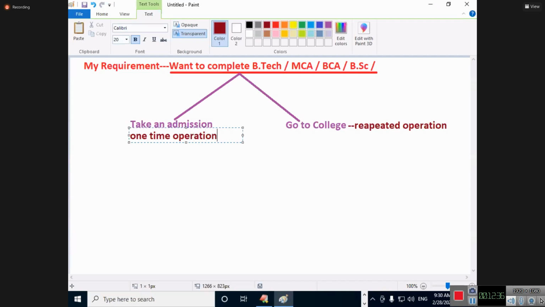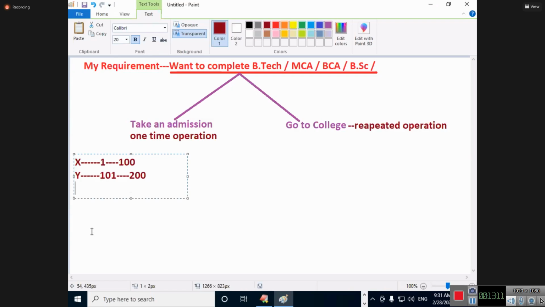One-time operation. In our software industry, when I start doing any real-time project, 2 operations are compulsory. Number 1, one-time operation. Second is repeated operation. What is a one-time operation? For example, there is an X college. To get an admission in X college, your rank should lie within 1 to 100. This is called ranks.